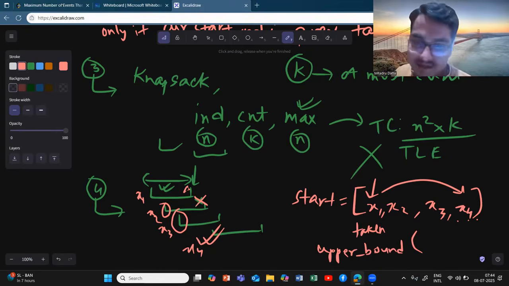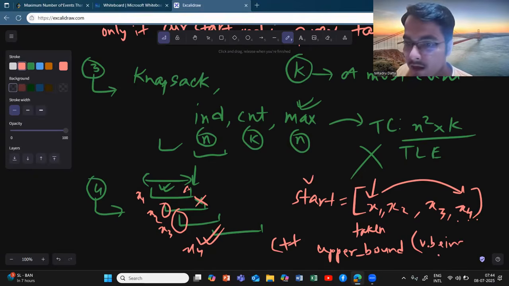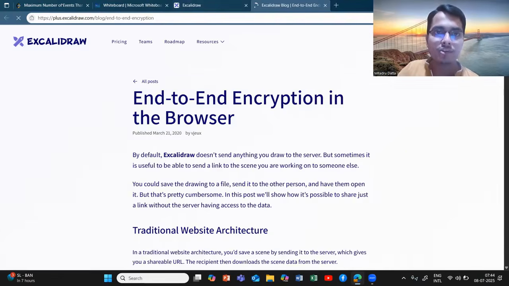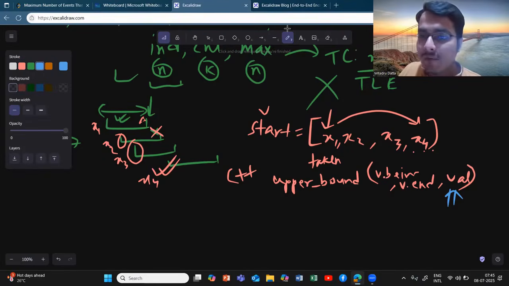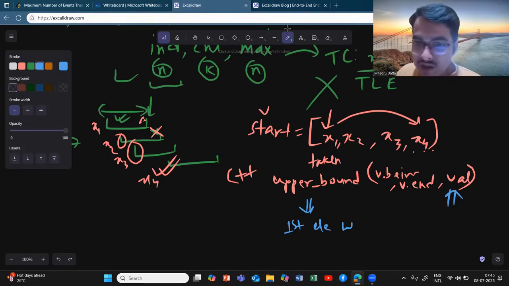But in C++, you can use something like upper bound. Let's say this is a vector v. You just need to pass v.begin, v.end, and the value above which you need to take. So it will give you the first element in the sorted index which is just greater than x1, or value 1, okay.